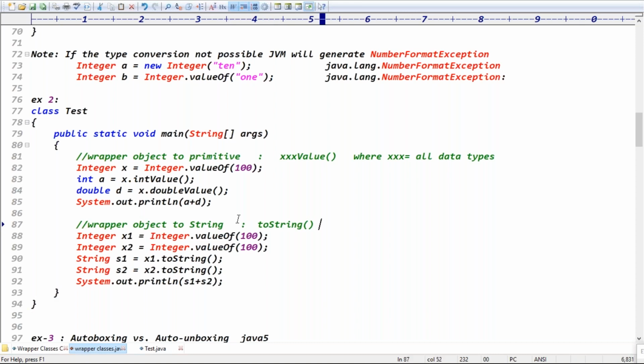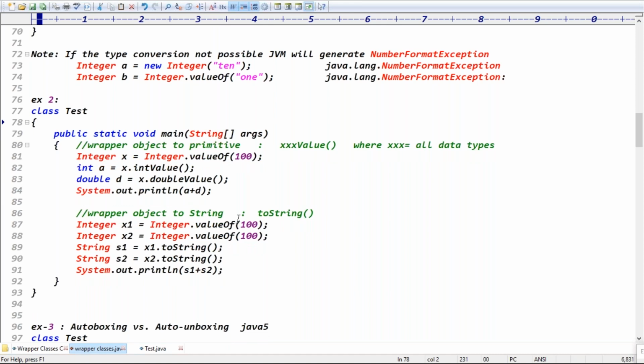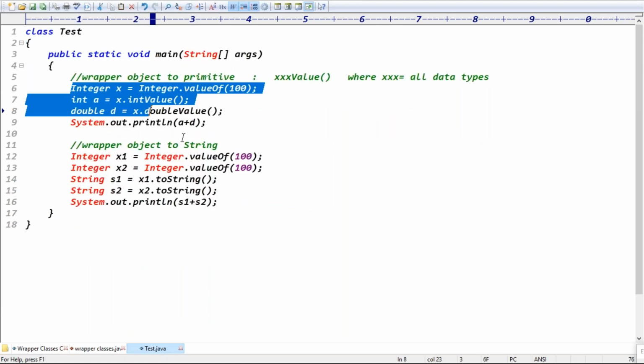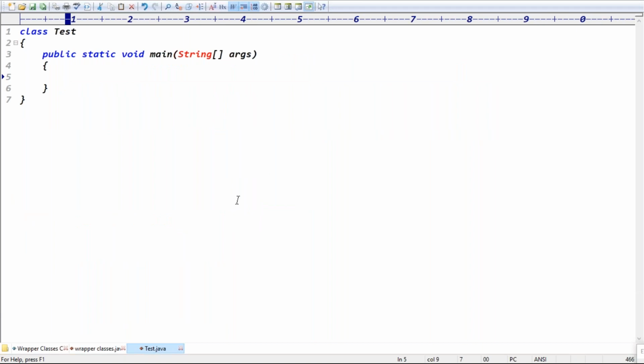But this example one is not required. Example two is also not required, guys. Why they are not required is because of the concepts of auto boxing and auto unboxing. Because of these concepts, there is no need of the first approach and second approach. To convert a primitive or string into a wrapper object, we go for the valueOf method. You can write Integer i equals Integer.valueOf, passing 100.